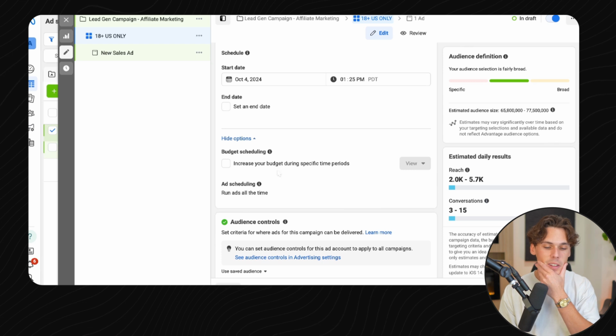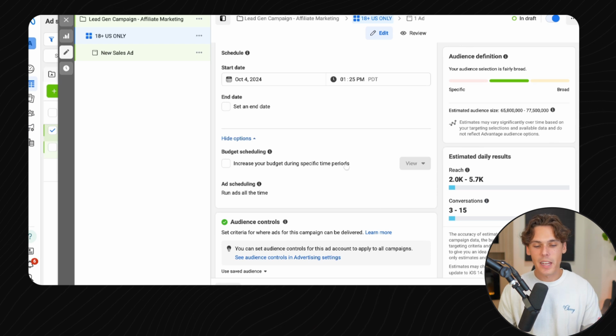And then for budget scheduling, this is to increase your budget during specific time periods. We're not going to do this right now, but just so you know in the future, if you notice that a lot of your leads are coming in the cheapest from 8 a.m. to 12 p.m., you can go back in here and set this up to say, spend 90% of my budget from 8 a.m. to 12 p.m. You can do that in the future once you get all of that data, but right in the beginning, you don't have that. So we're actually just going to leave this out completely.